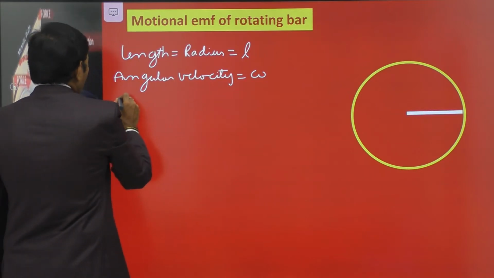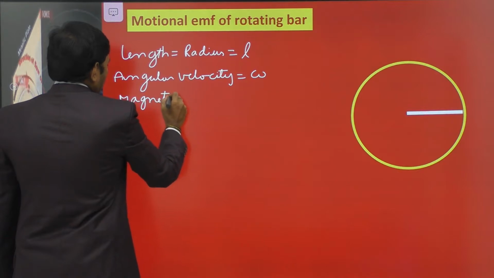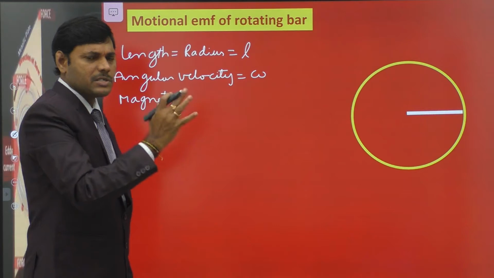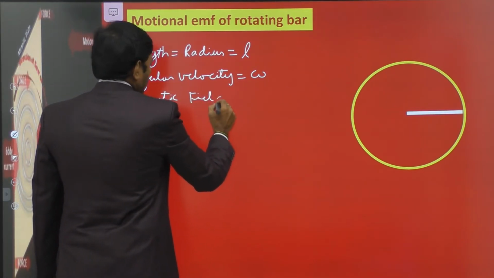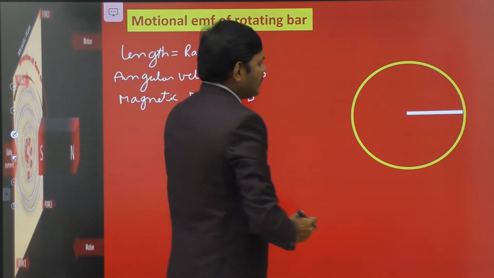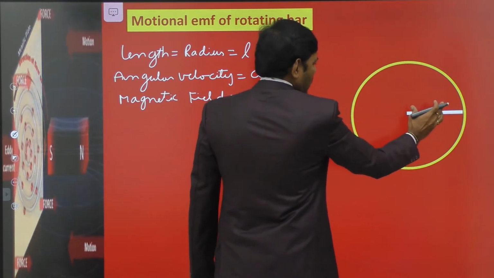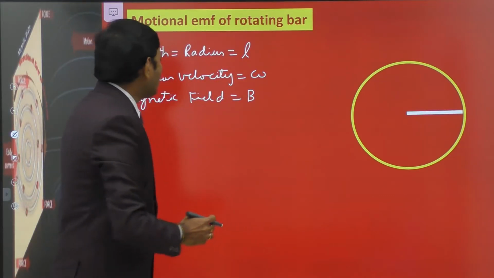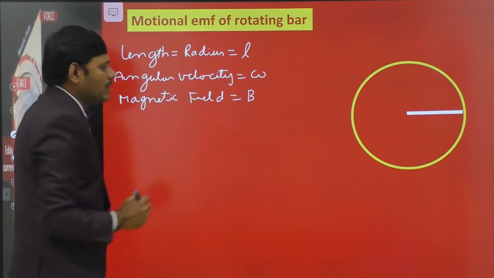There is a uniform magnetic field in the region, perpendicular to the plane, either into the board or out of the board. The strength of the magnetic field is B. This rotating bar is made of metal of length L, therefore the radius of the circle is also equal to L. The angular velocity of rotation in the anti-clockwise direction is omega and the magnetic field is B.